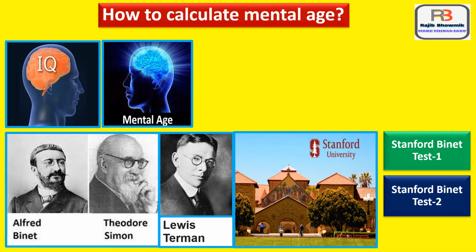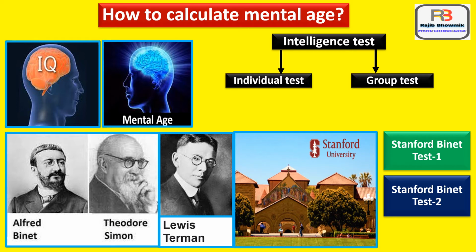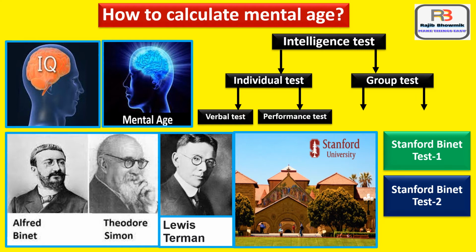For each age, the psychologists have fixed some set of intelligence questions or tests. These tests are classified into various types. Let us see one by one. So intelligence tests are divided into two: individual test and group test. Then again, individual test is divided into two: verbal test and performance test, and group test is also divided into two: verbal test and non-verbal test.